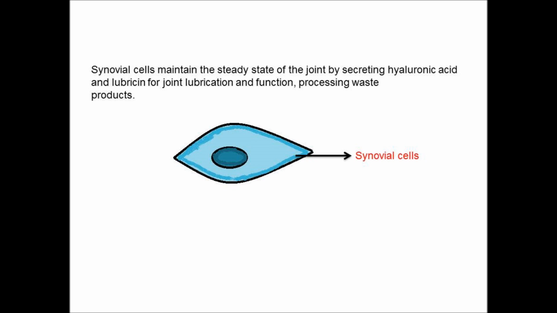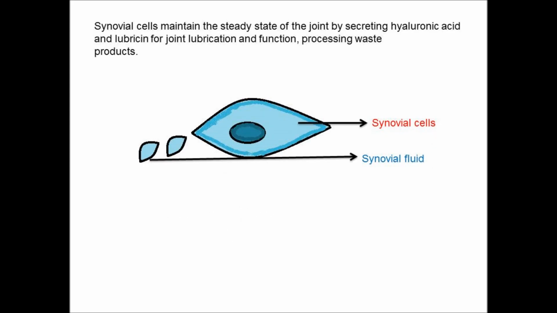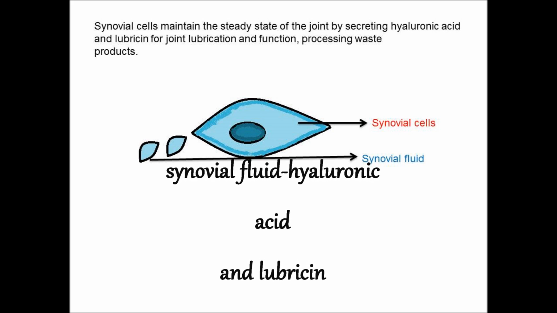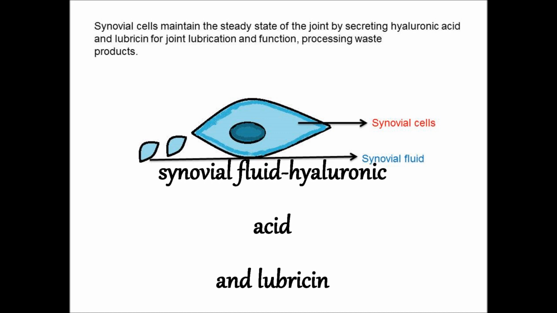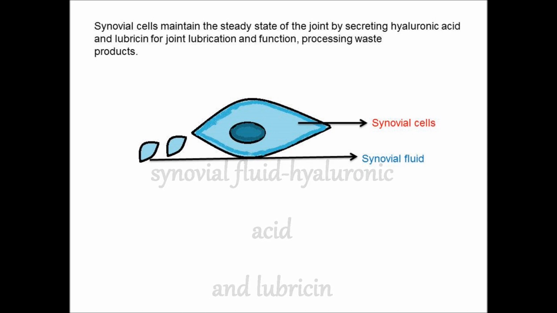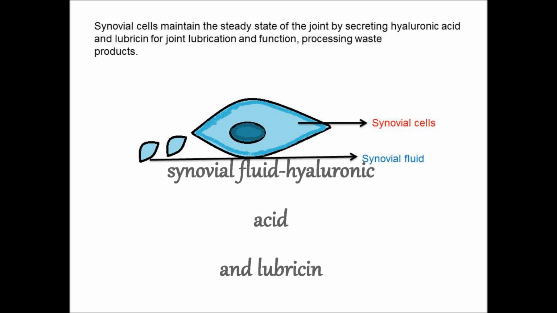You can see synovial fluid is secreted from the synovial cells, and in the steady state they also secrete this synovial fluid. What is synovial fluid? It is hyaluronic acid and lubricin. So this is the synovial fluid mainly secreted from the synovial cells in the synovial membrane into the main joint.